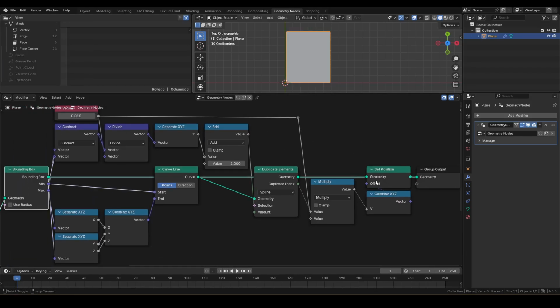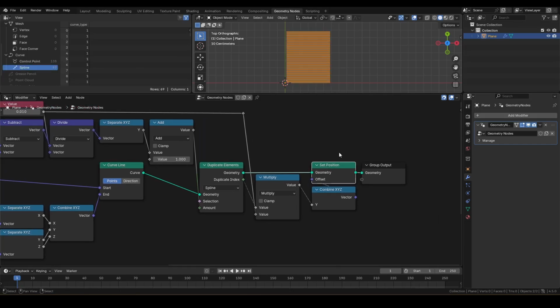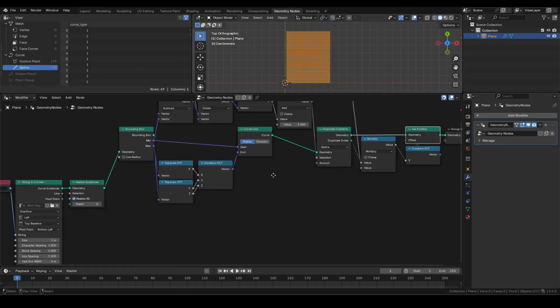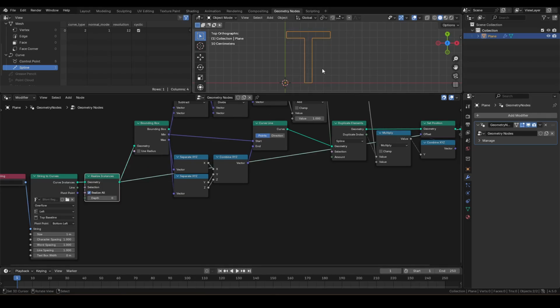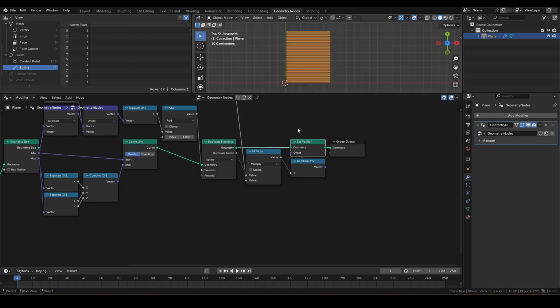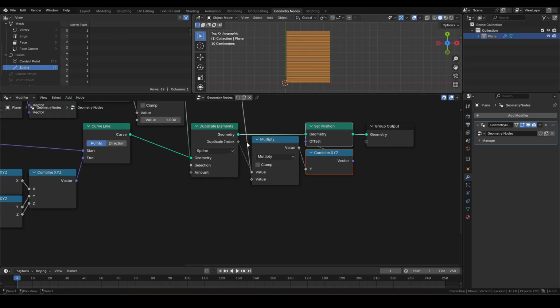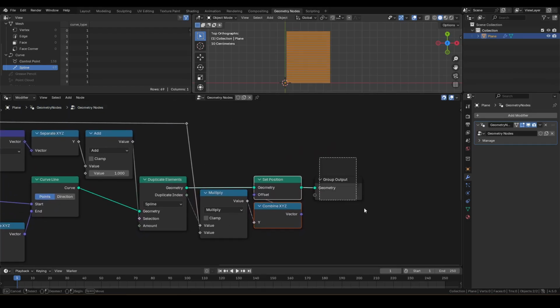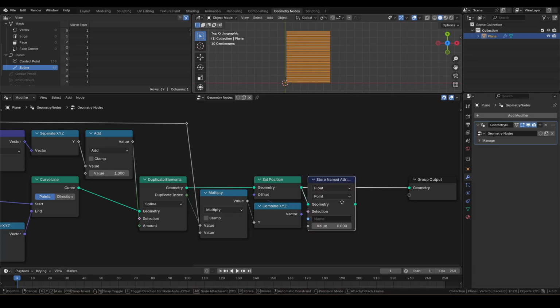The spline array should now be roughly the same size as the bounding box. We now want to cut out the letter T from these splines. But before we do that, I want to store this duplicate index so we can use it later in the map. Insert a store named attribute, set it to integer, spline, and name it didx. Store the duplicate index value as attribute.